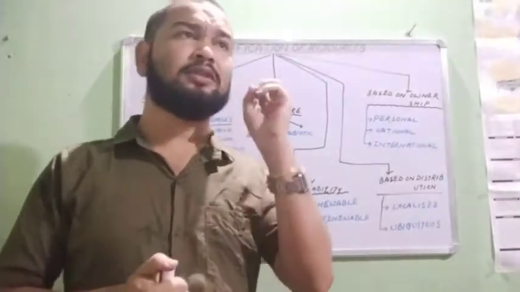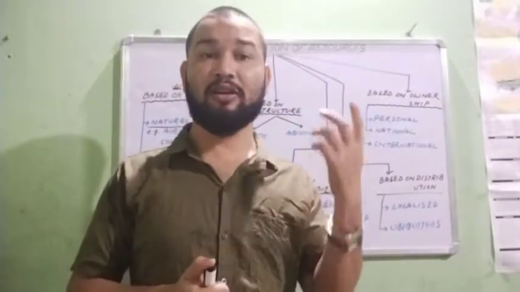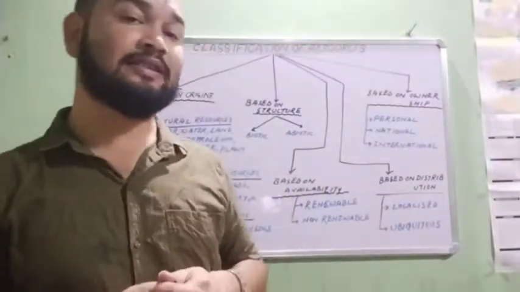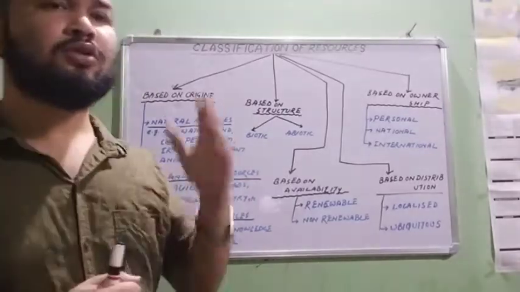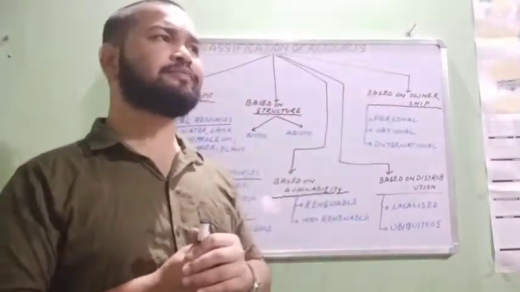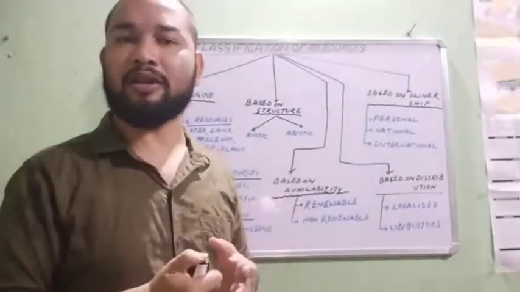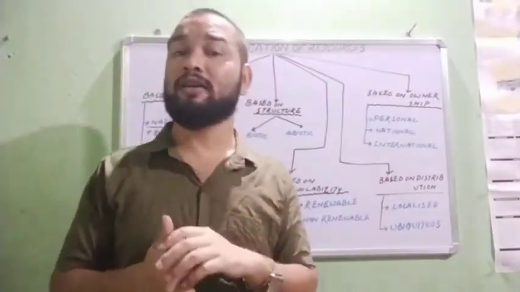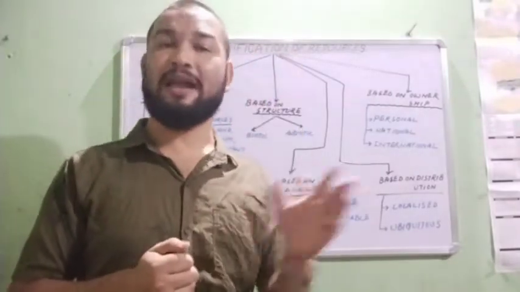Biotic means living beings or living things, and non-living things are called abiotic resources. On the basis of structure, we can classify resources into two: non-living and living, that means biotic and abiotic. Biotic means which have life. That means plants, animals, microorganisms. These three are the main biotic resources: plants, animals, and microorganisms.